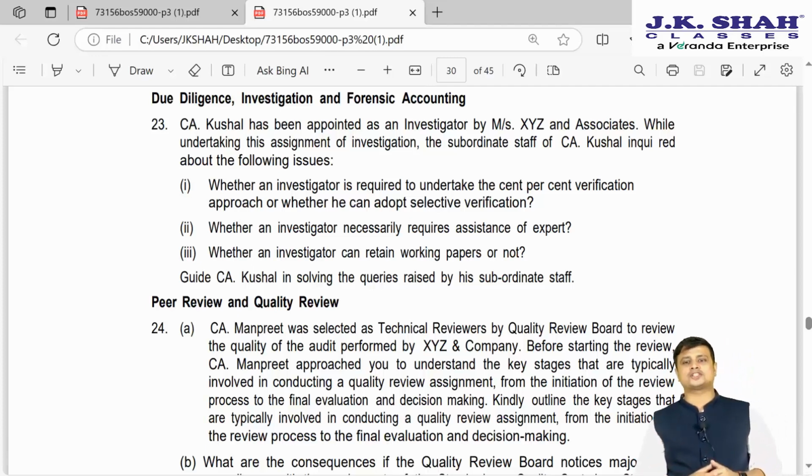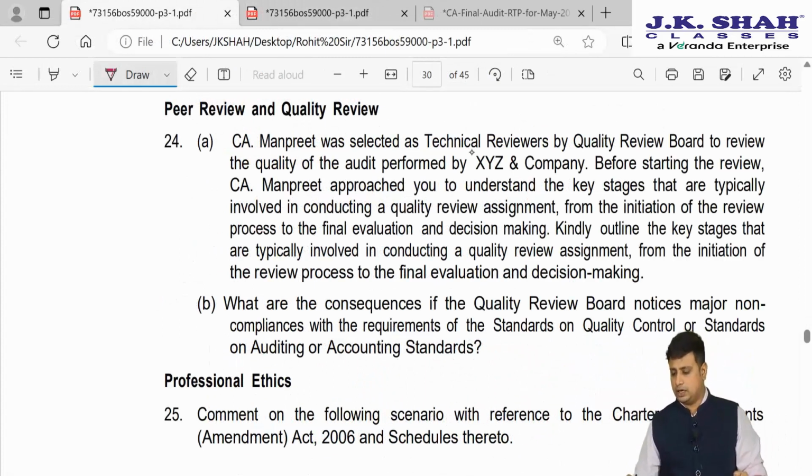Moving ahead with the next question. Now, CA Manpreet was selected as a technical reviewer by the Quality Review Board to review the quality of the audit performed by XYZ and Company. Before starting the review, CA Manpreet approached you to understand the key stages that are typically involved in conducting a quality review assignment, from the initiation of the review to the final evaluation and decision making. Kindly outline the key stages that are typically involved.